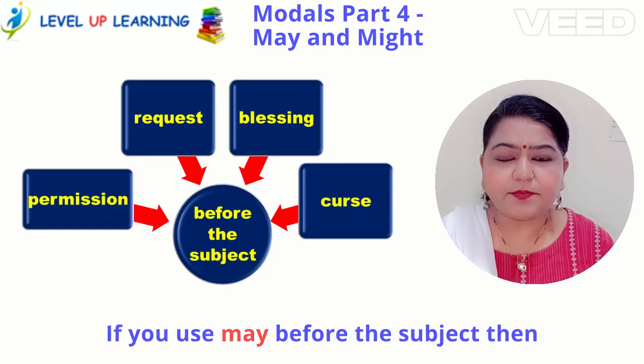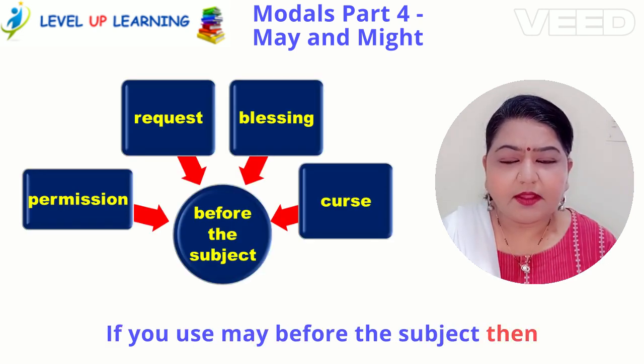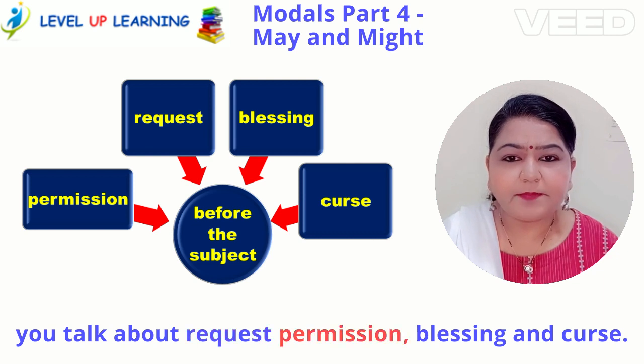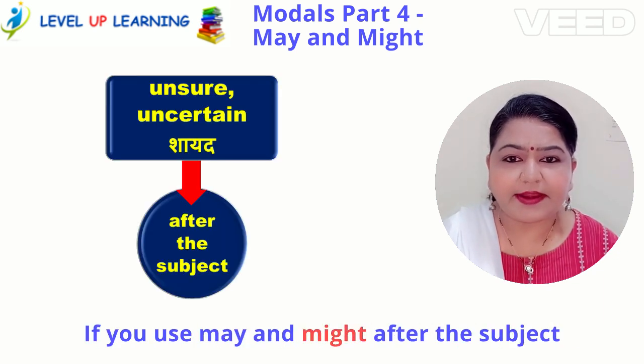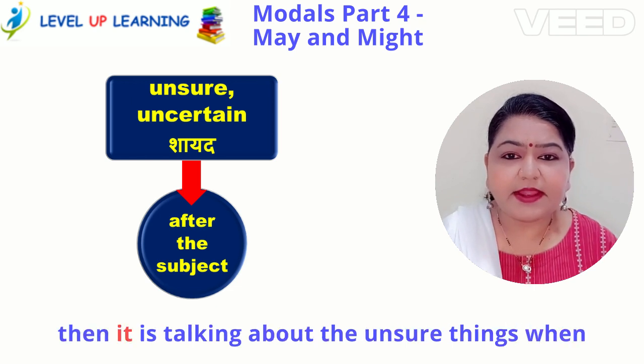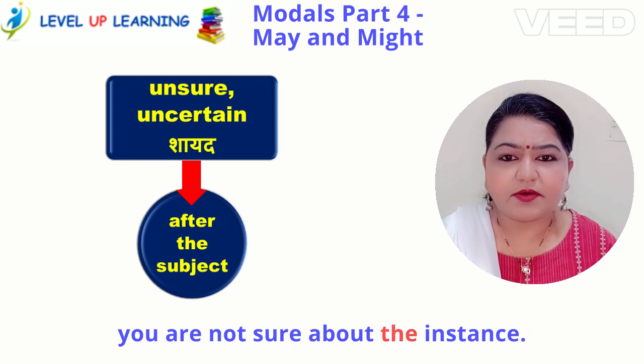If you use may before the subject, then you talk about request, permission, blessing and curse. If you use may and might after the subject, then it is talking about the unsure things, when you are not sure about the instance.